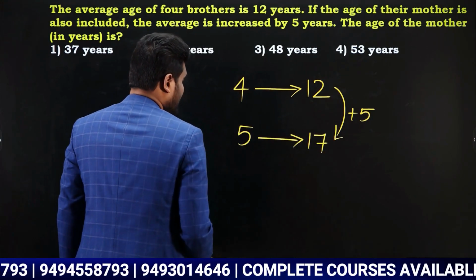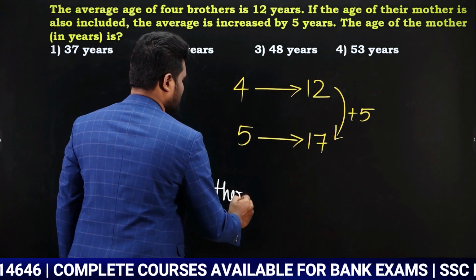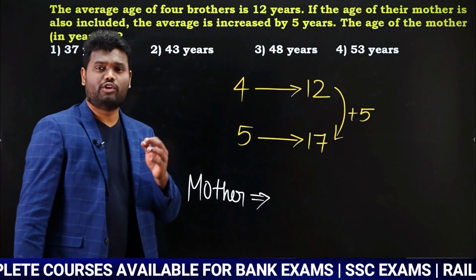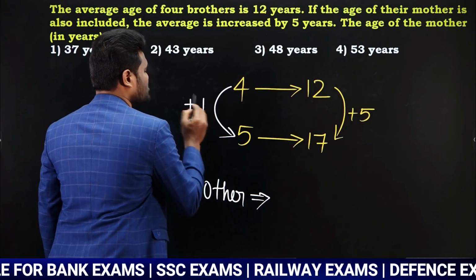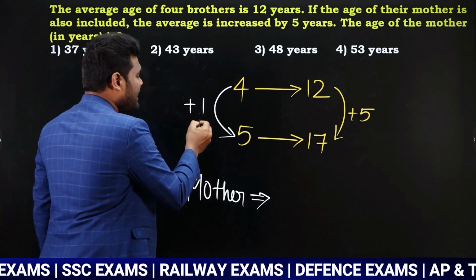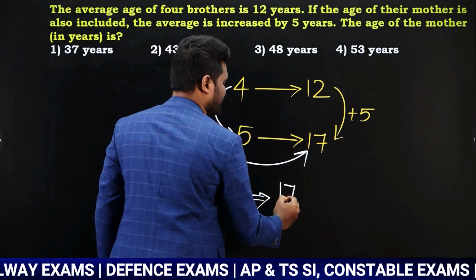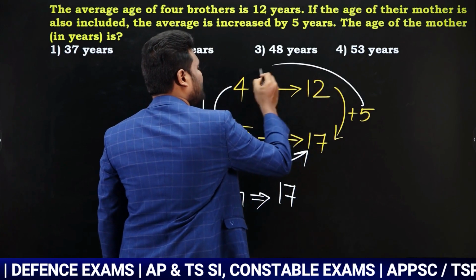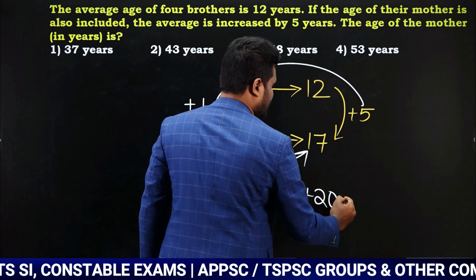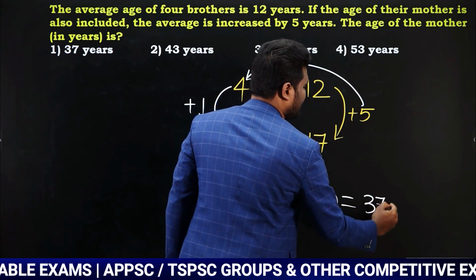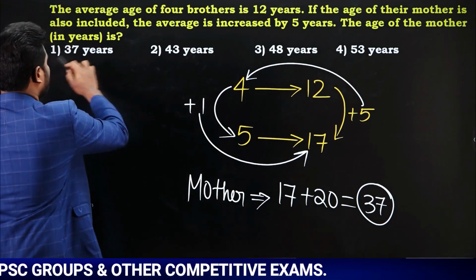Now your question is to find what is the age of mother. Okay. Now what you will do? Simply take the difference. 4 and 5. Difference is plus 1. Now simply what you do is left hand side difference multiplied with right hand side bottom number. That is 1 into 17, that is 17. Similarly, right hand side difference multiplied with left hand side top number. 5 into 4, that is nothing but 20. So we can say that mother's age is nothing but 37 years. Yes or no? Very, very simple. Just mark it as 37 years.